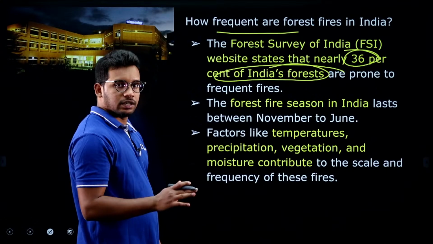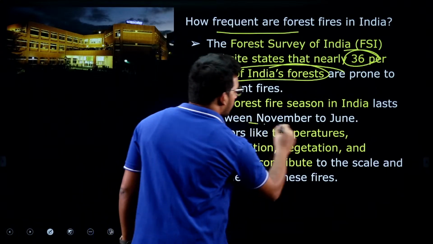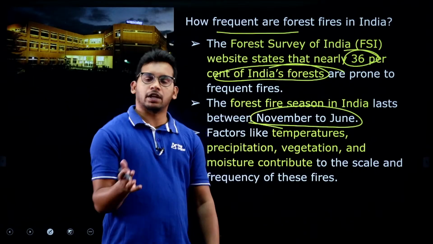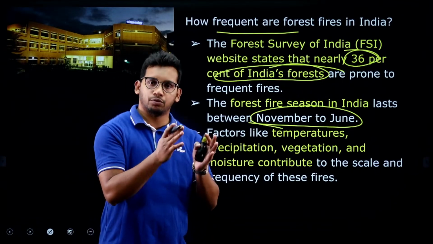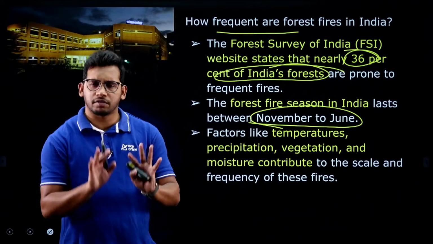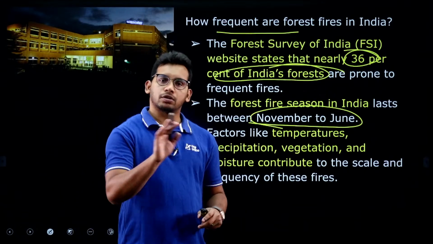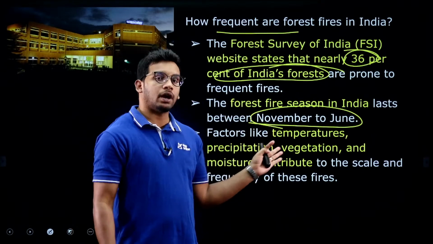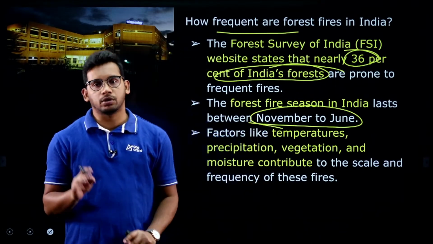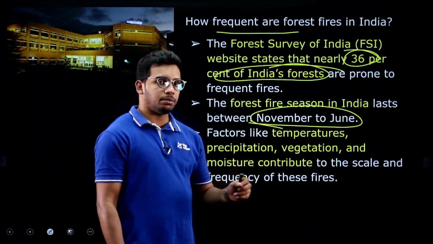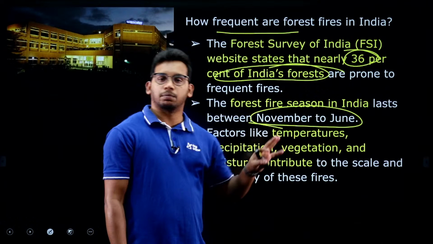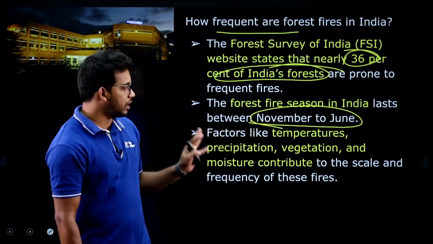And the seasons which are frequent are from November to June. After the rainfall, we complete our southwest monsoon from June, July and August, some part of September, and the northeast monsoon also we will complete by the end of October. So there won't be any rainfall from November until the southwest monsoon comes in June. So November, December, January, February, March, April, May, June are those months which are prone to forest fires.